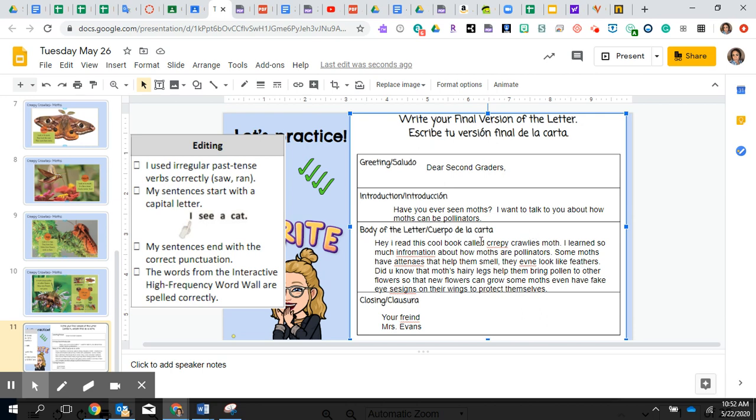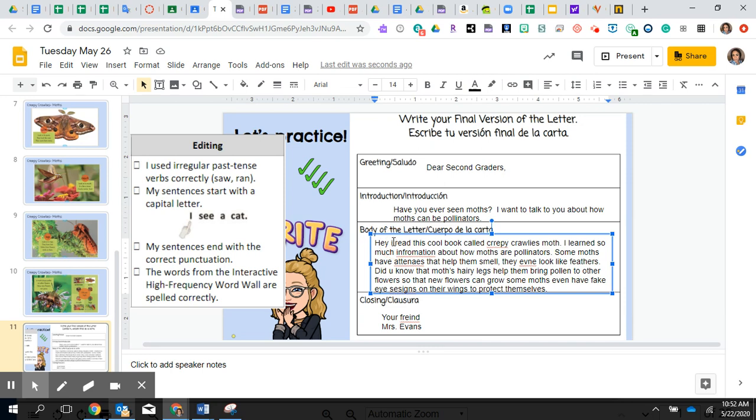It says the body of the letter. Hey, I, oops, that I is supposed to be a capital letter. What was I thinking? I is never written as a small letter. I is a word, and it's a small word, but it's always with a capital. Hey, I read. Do I want to say hey? I could say hello, friends. I think I like that better. Hello, friends. Oh, hello, students.